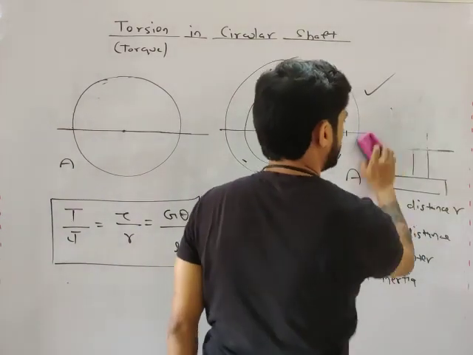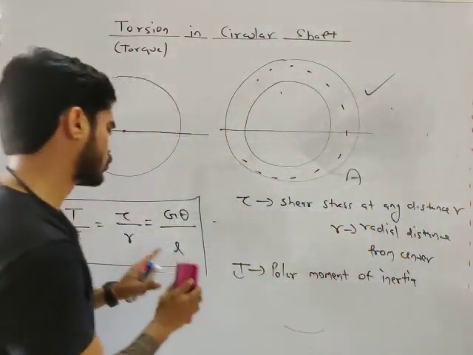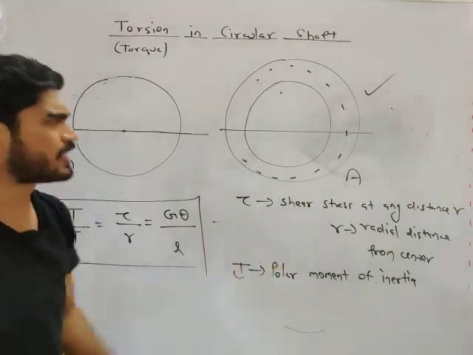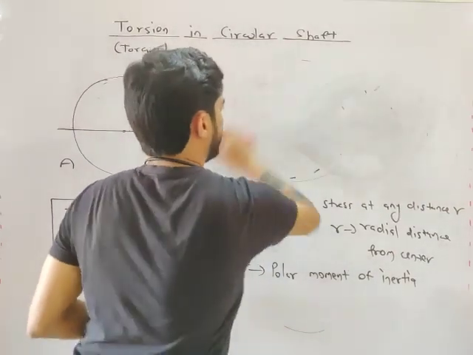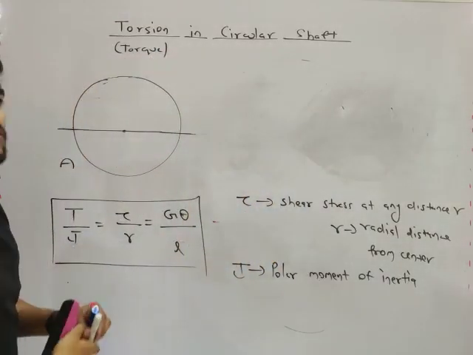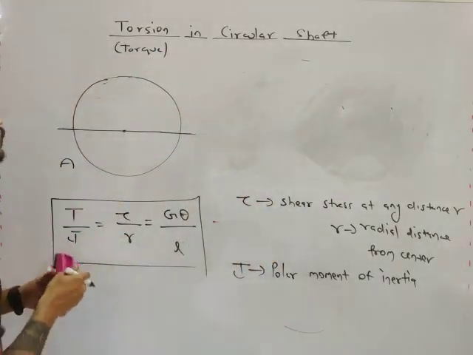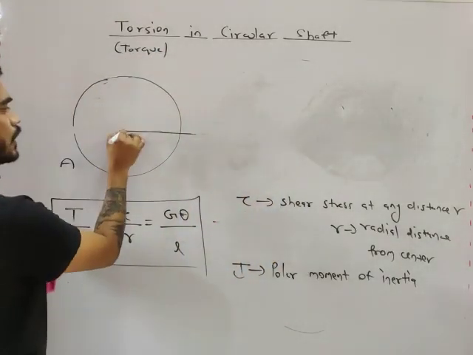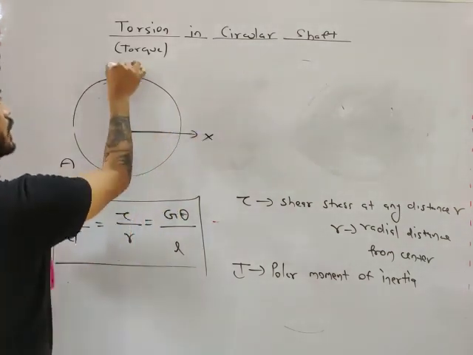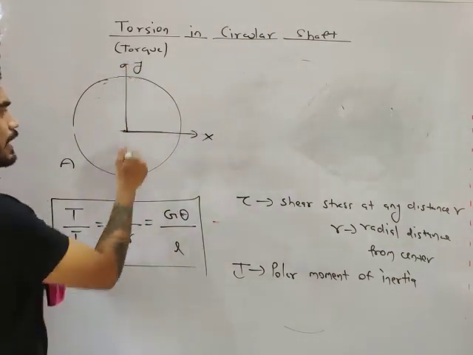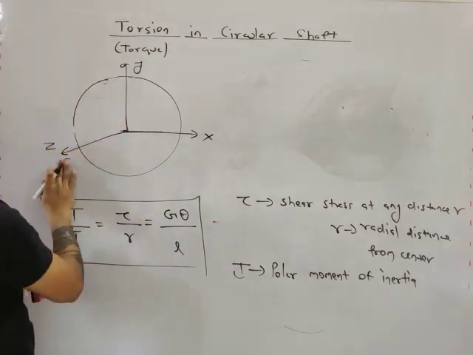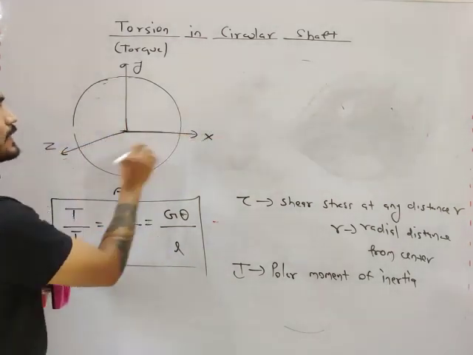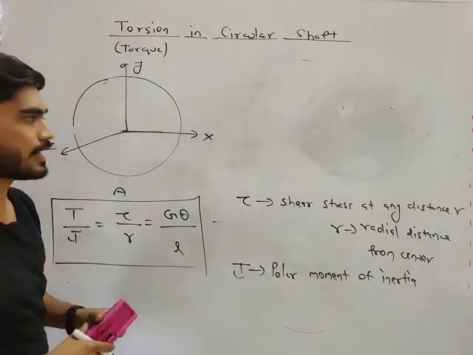Now, what is polar moment of inertia? We understood what is moment of inertia. What is polar moment of inertia, my friend? You can calculate moment of inertia about any axis. There are three axes, my friend. Let's say this is the x axis, this is the y axis, and there is a normal axis. Let's say this is the normal axis z. So x axis, y axis, z axis. Do you understand this?